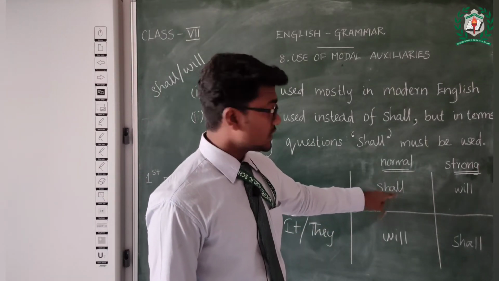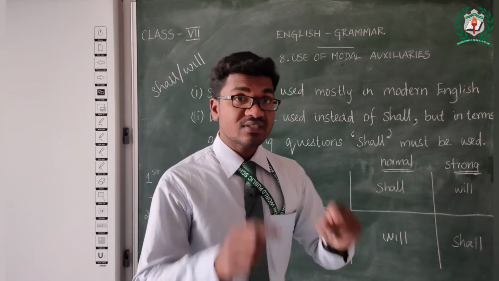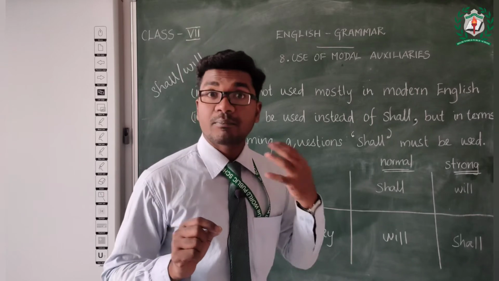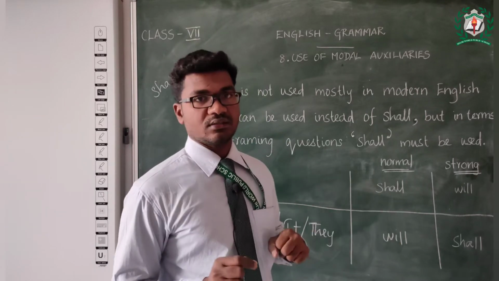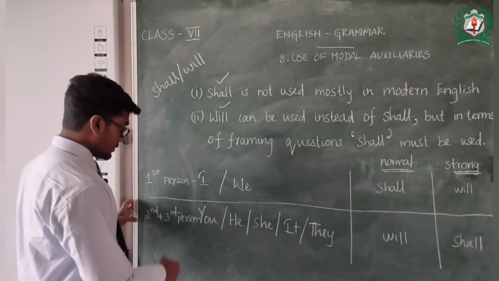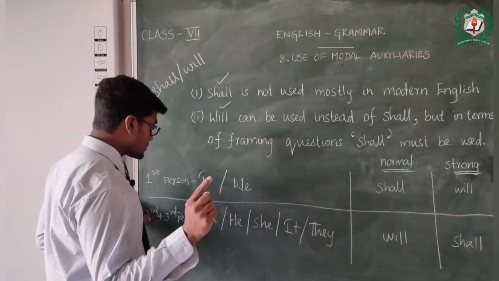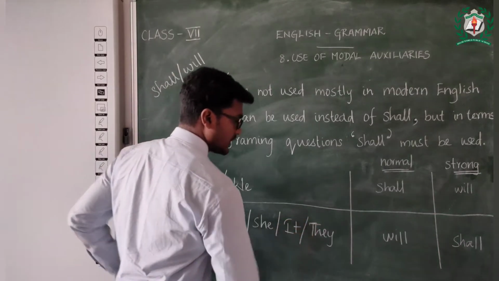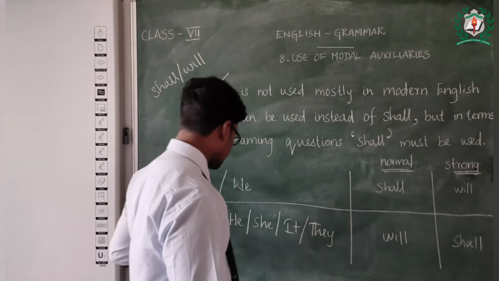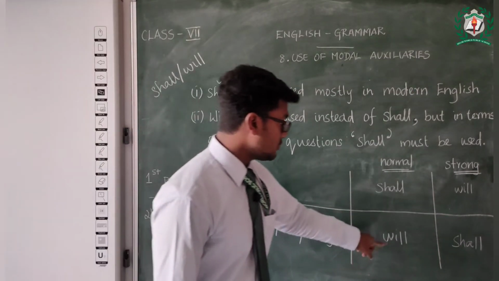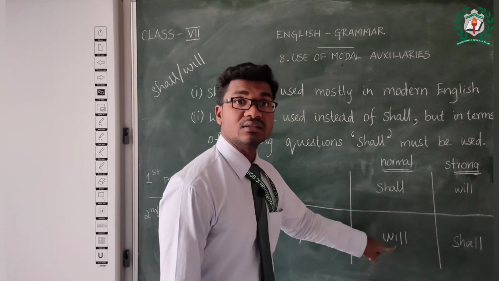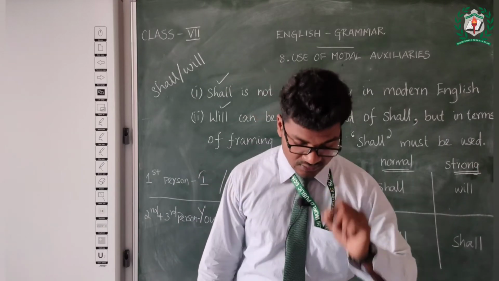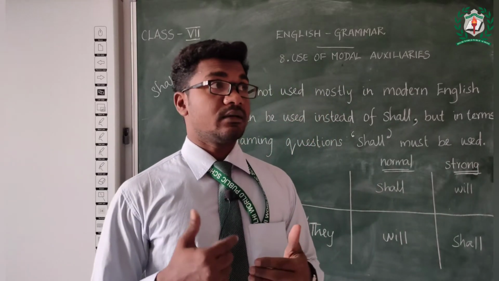And if it is a normal sentence like plan or expectation, and it consists of second and third person, you, he, she, it, they, we will be using will.